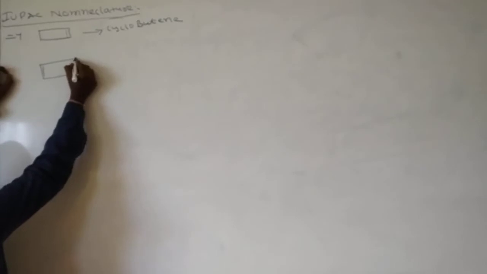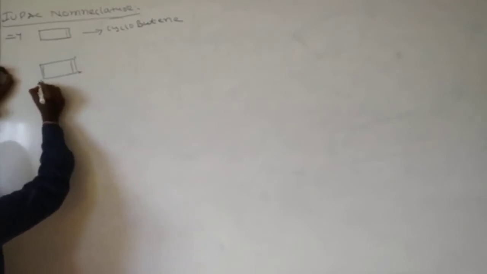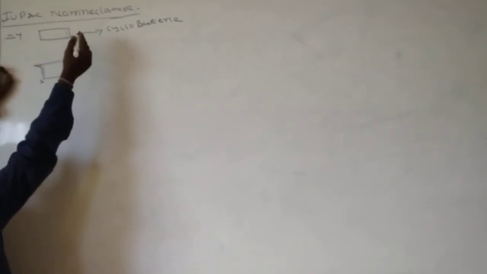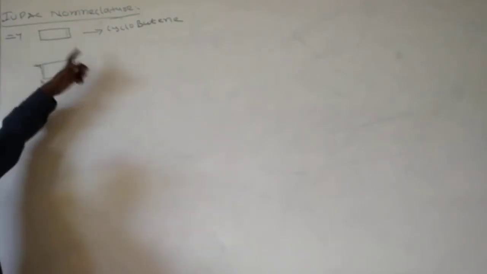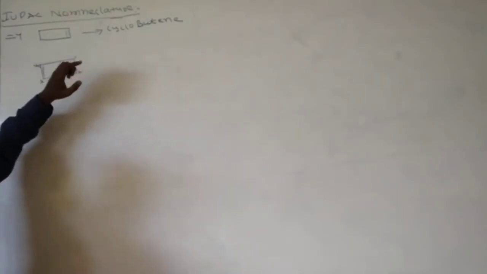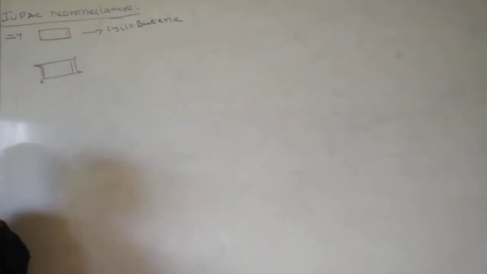Give the numbering 1, 2, 3, 4. Here we will start numbering with the double bond, so it should always be 1 for cyclobutene. So I will give 1. Here I gave 1, 2, 3, 4. Why? Because we have two double bonds, so you should mention the positions of the double bonds. That's why I gave numbers.